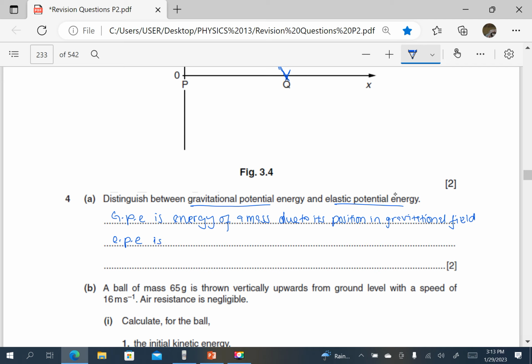Elastic potential energy is the energy stored in an object due to its deformation, that is, the object being compressed, or being stretched, or a change in shape.